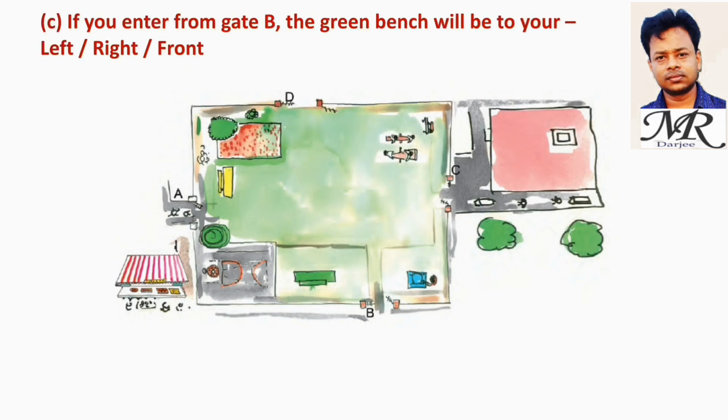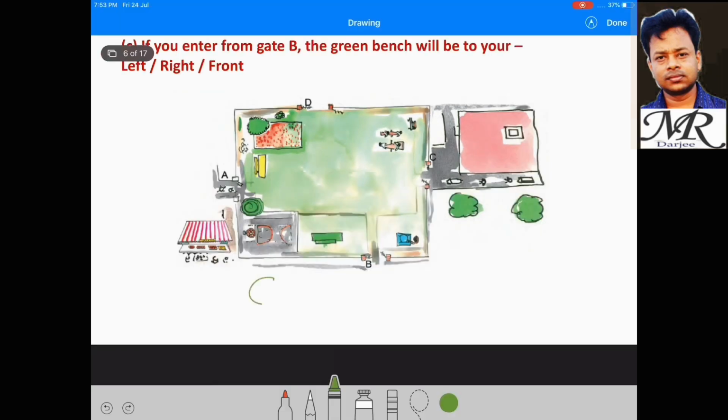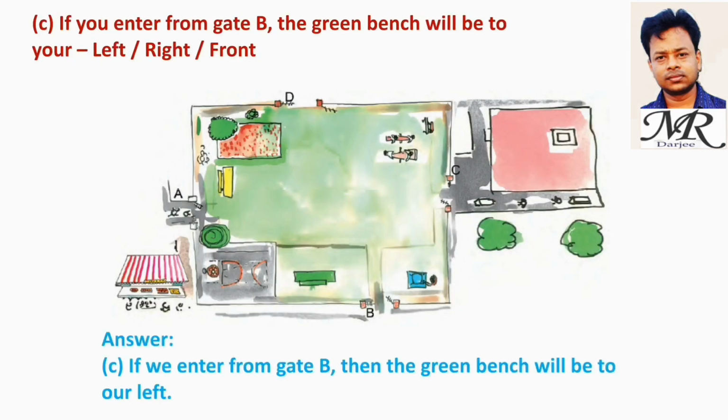If you enter from gate B, the green bench will be to your left, right or front? This is the green bench. Enter from gate B. From this side we can see on our left there is the green bench. So if we enter from gate B, then the green bench will be to our left.